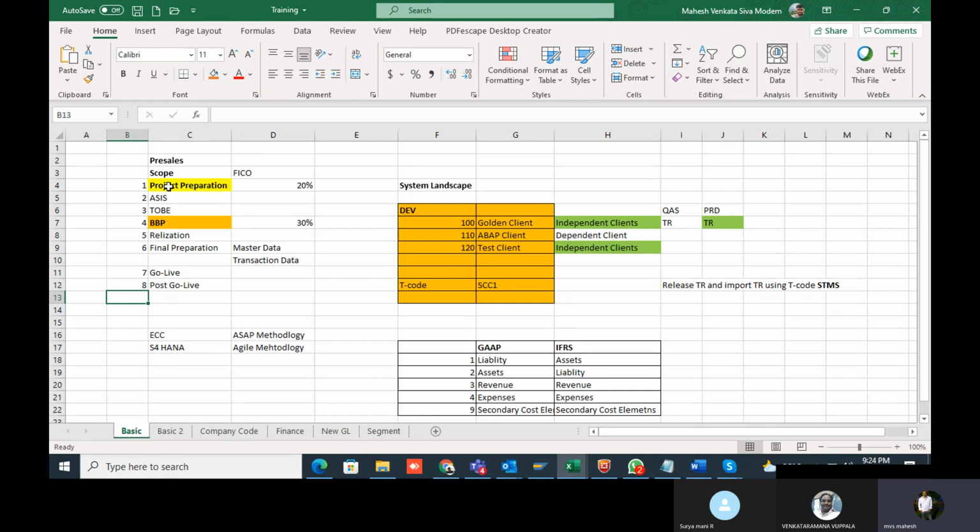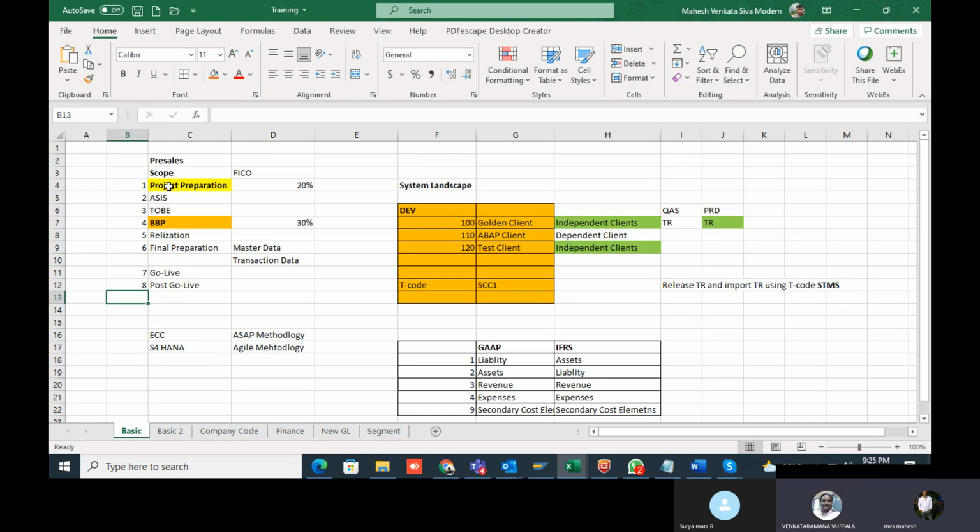Both from the client side and our side, we inform the client, for example from the FI side, these two people are going to handle this project and are the points of contact from the finance side. Similarly, the client will introduce their finance team, how many people there will be, who is responsible and in which area they will support you. All of this happens in the kickoff meeting.